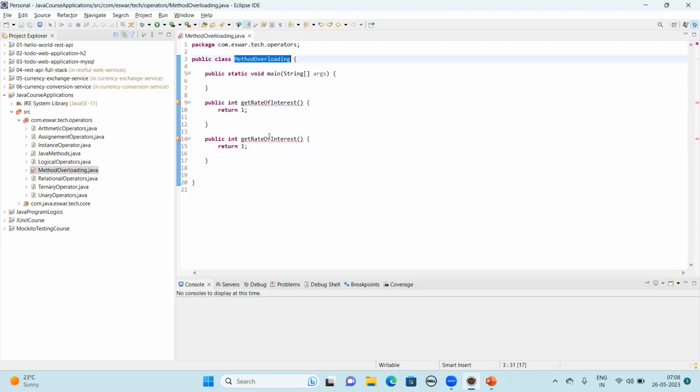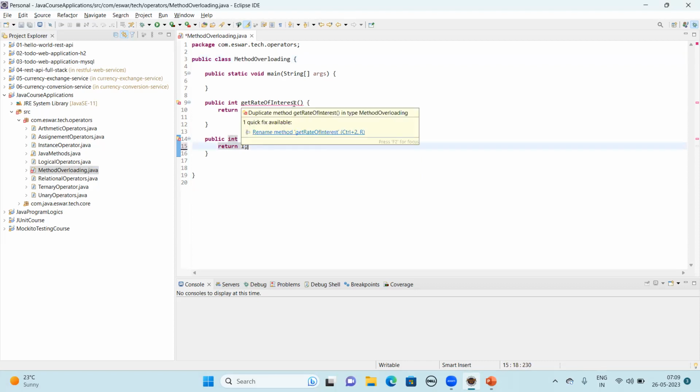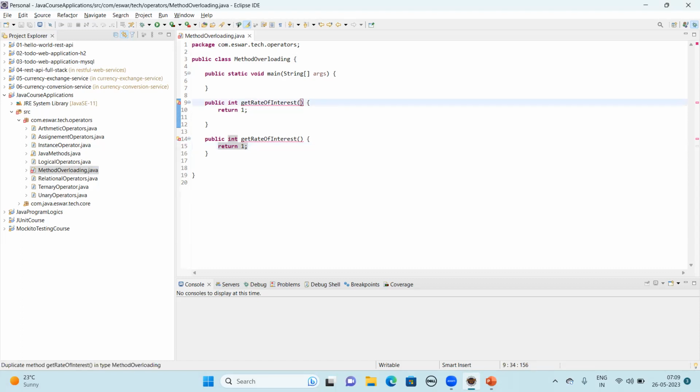In this class you have the same method name twice or thrice, just a duplicate. So how do you overcome this? You just pass this argument. Now, see, the compilation error is gone. The name is the same, rateOfInterest, but their signature is different here. But the return type should be the same, integer.